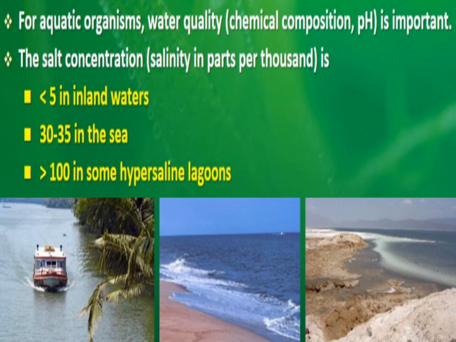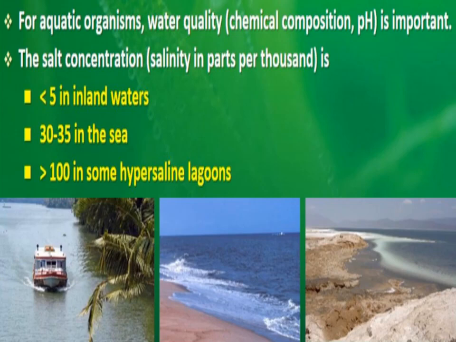So the highest salinity is found in hypersaline lagoons, then in seawater, and in inland waters the salt concentration is very low, only less than 5 parts per thousand.